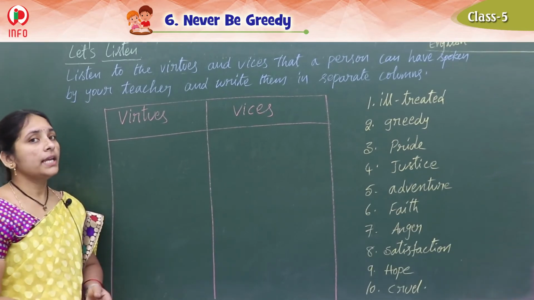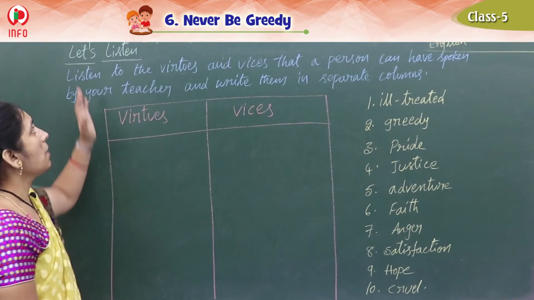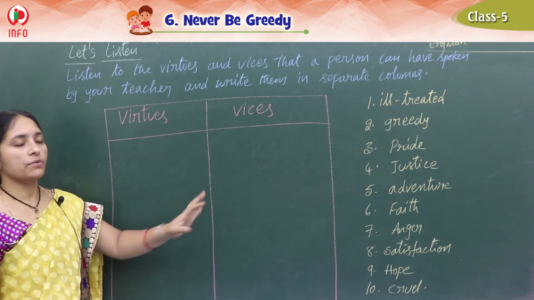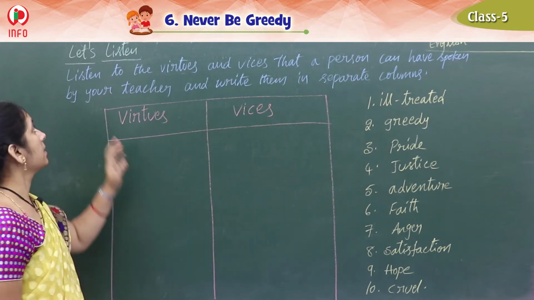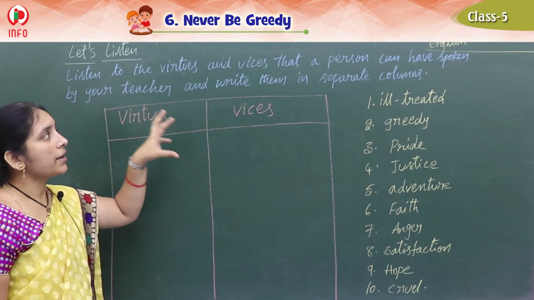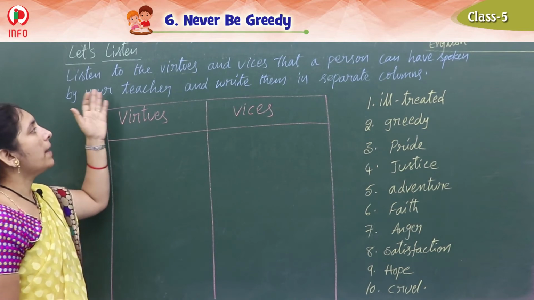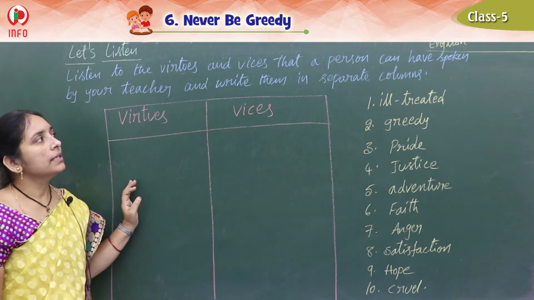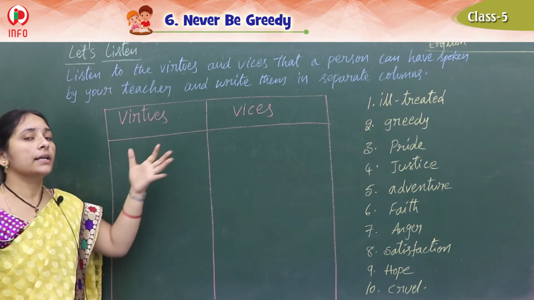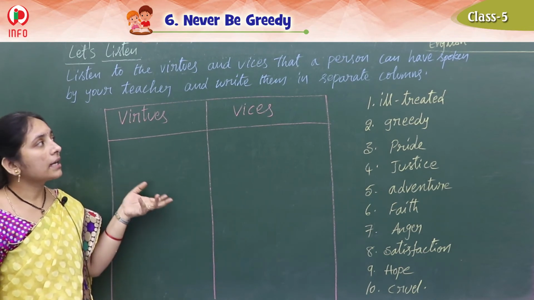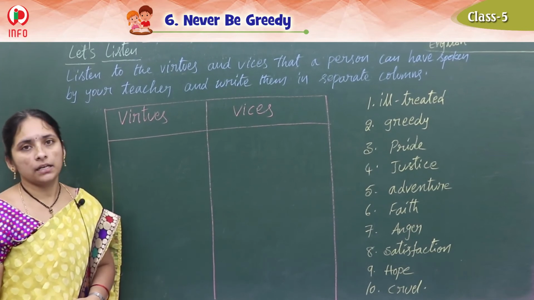See children, here in the next topic, let's listen. Here we have a different topic, that's why I am explaining in this lesson. See this. Listen to the virtues and vices that a person can have, spoken by your teacher. I am reading out what the person said, and write them in separate columns.